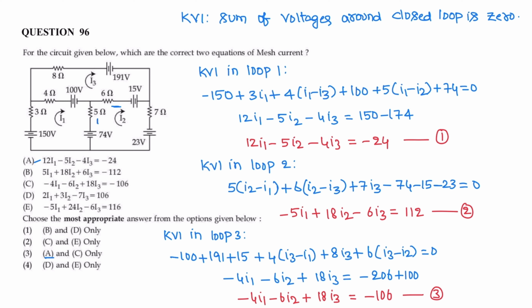Statement B is wrong. It should be minus 5 I1 minus 6 I3. So B is incorrect.